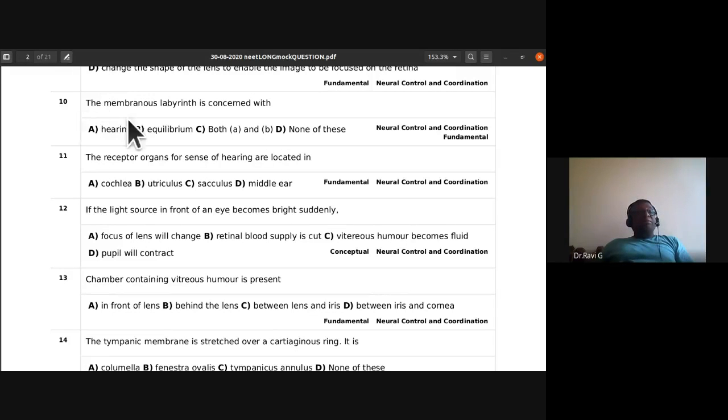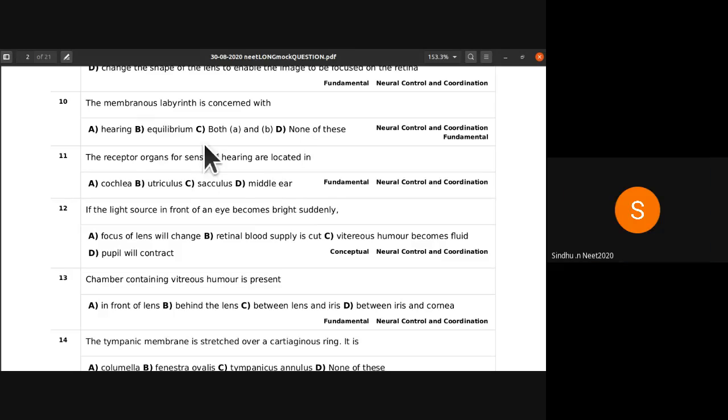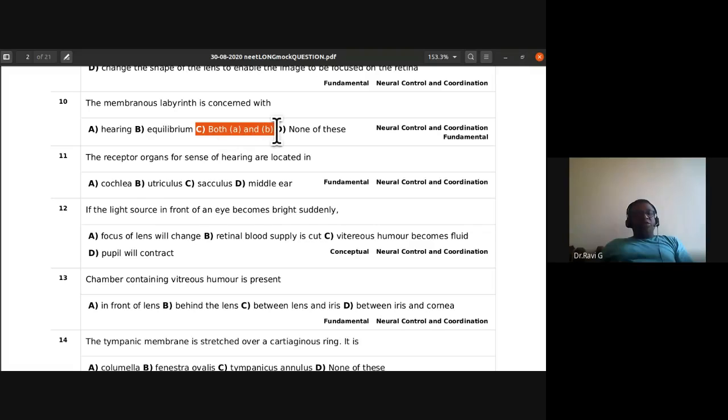10th question. The membranous labyrinth is concerned with hearing, equilibrium, both A and B, or none of these. So in here it is there, the membranous labyrinth. What is the right answer for it? Option C, sir. Very good. Option C, both A and B. It is concerned with hearing as well as equilibrium. So C is the right answer, both A and B.